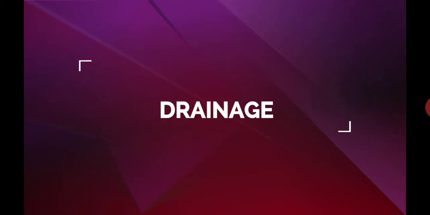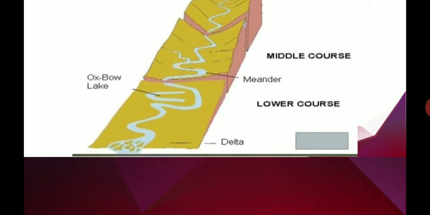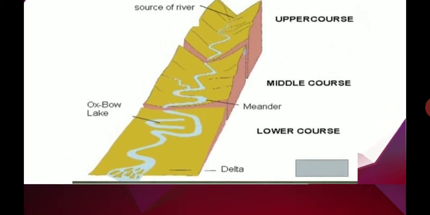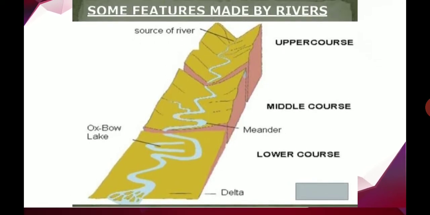It is a very interesting topic we can talk about. See the main point: what is drainage? Drainage is the river system of an area. If you see this picture, you can observe that the sources of the river will be